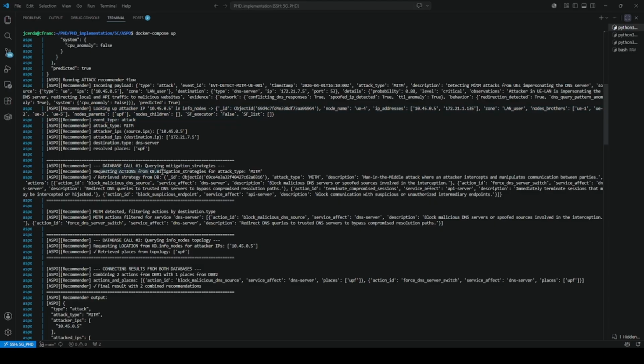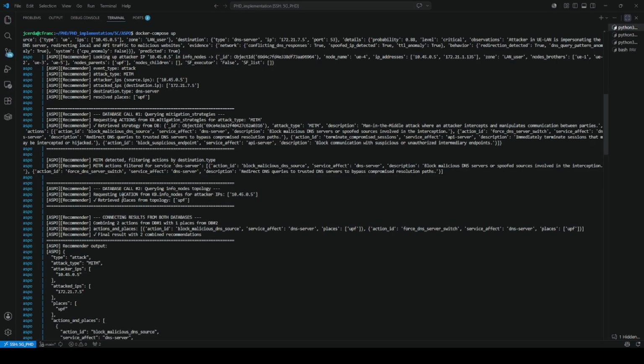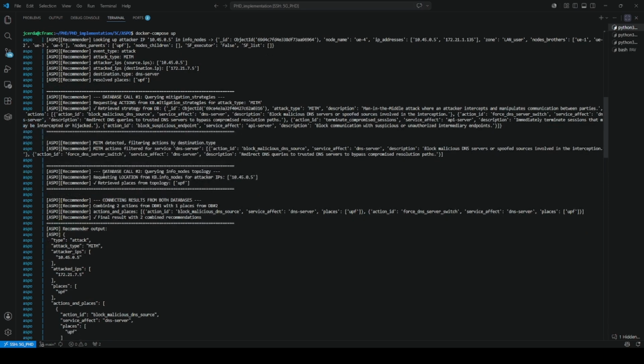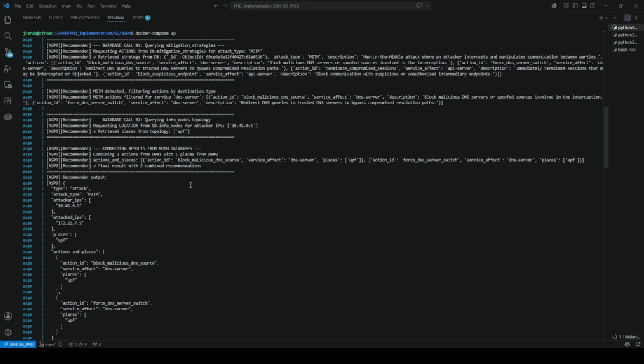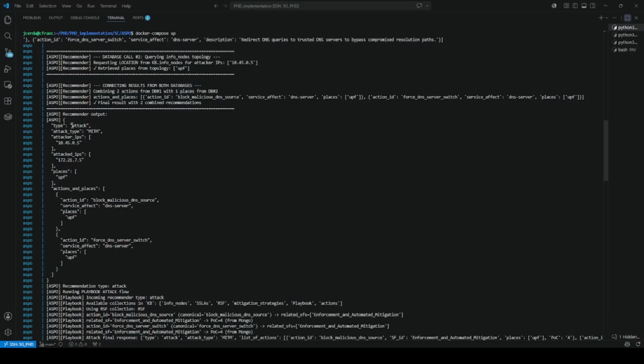Using these parameters, the recommender queries the attack mitigation and preventive actions database to identify which security measures are valid and applicable for this specific attack scenario. At the same time, the recommender requests additional information from the system characterization module to obtain contextual awareness about the infrastructure. This includes understanding the role of each node, the active services, network dependencies, and the current operational state of the affected components. With this contextual information, the system can determine the most suitable locations in the network where the mitigation measures should be applied.